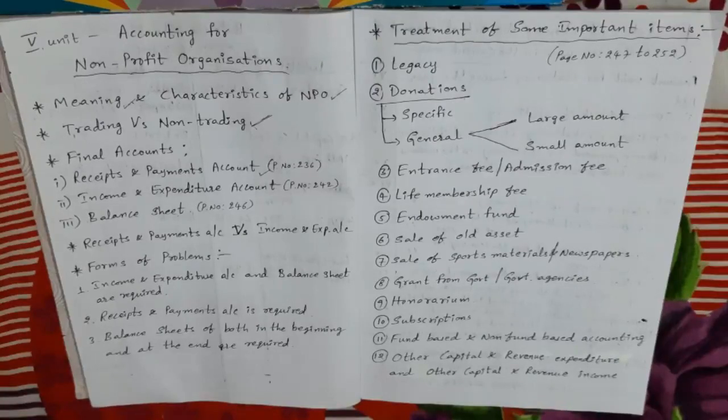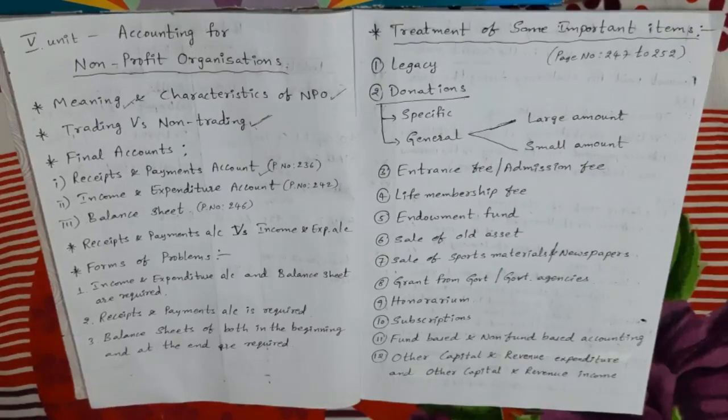So my dears, this is a very important point. In receipts and payments account, we record all the amounts which are received or paid in the current year, whether they belong to the current year, past year or subsequent year. Next, it records all the receipts and payments without any regard as to whether they are of capital or revenue nature.